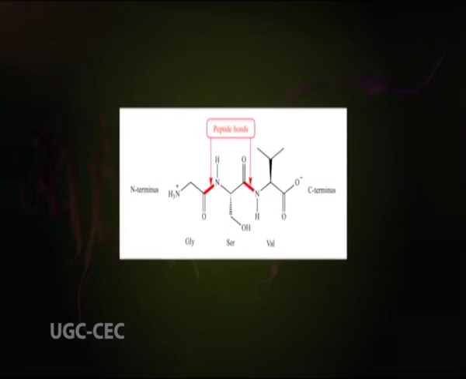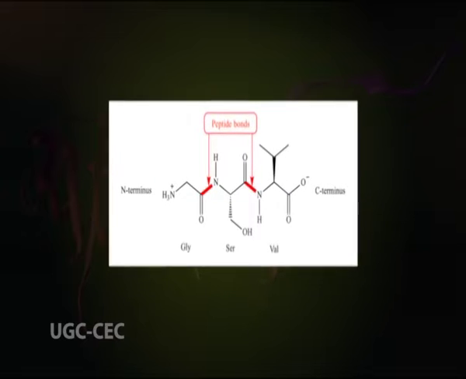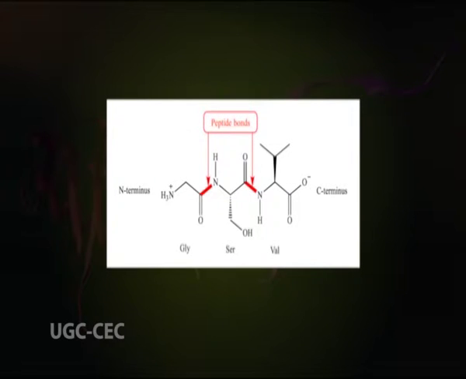In the peptide bond, as shown in the figure, the oxygen atom of the carbonyl group and the hydrogen atom of the amide nitrogen are in the trans configuration. That means the oxygen atom is in the up position, the hydrogen atom is in the down position, and the oxygen atom of the carbonyl group has a partial negative charge and the nitrogen atom of the amide has a partial positive charge. Hence, it sets up a small electric dipole.